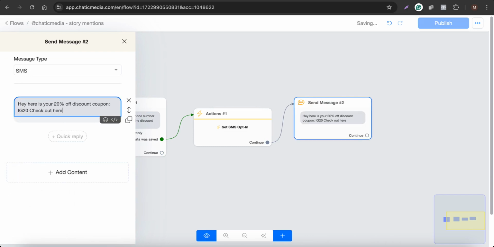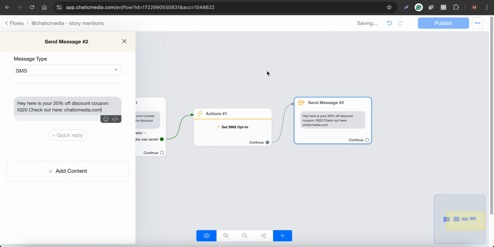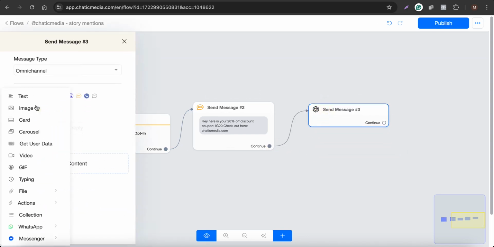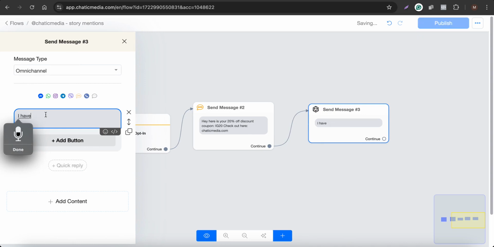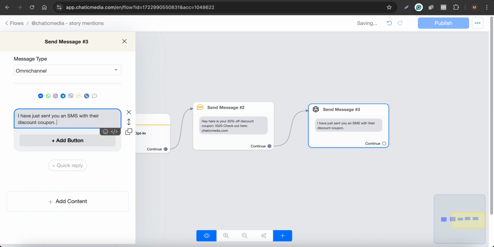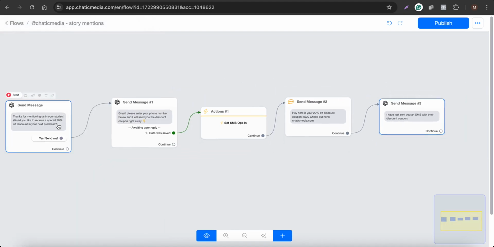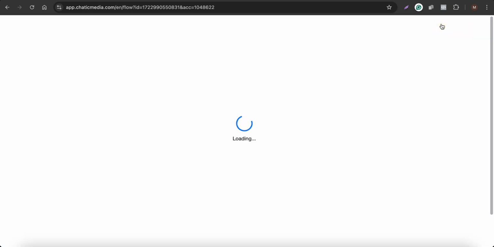Say check out here, and you can simply send your website address as well. Simple as that. So that's the SMS we sent, and we can also send them a DM on Instagram saying, I have just sent you an SMS with the discount coupon. So this will be sent to them through Instagram and this is the SMS they will be receiving. So very simple flow I have just created. So let me click publish over here.